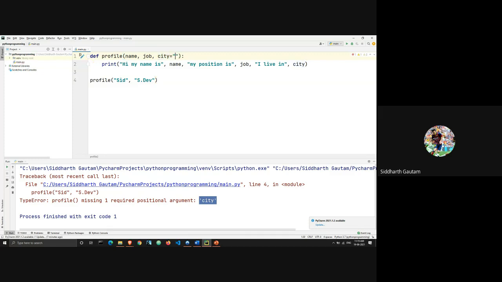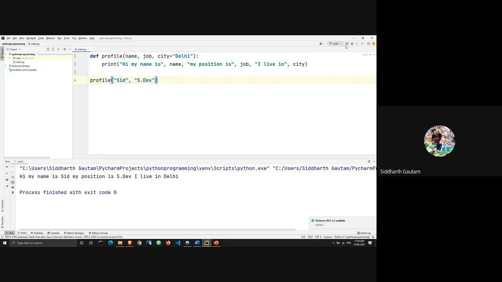Here I will just write city is equal to Delhi. Let's see if this works now. I'm going to run this. As you can see, I get the same output as before, right? And so what's happening here is the default value of city has now been turned into Delhi. The default value of city before was none. The argument was empty.